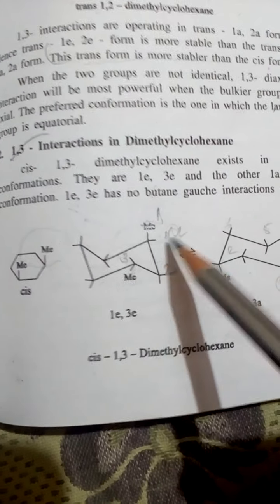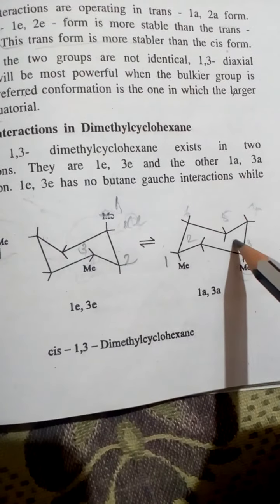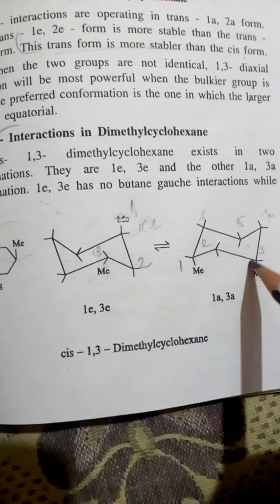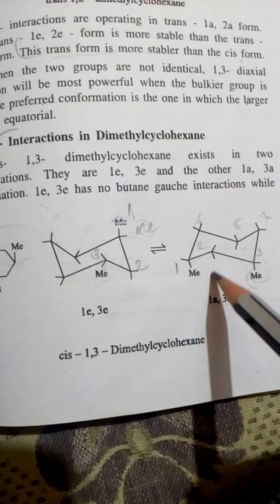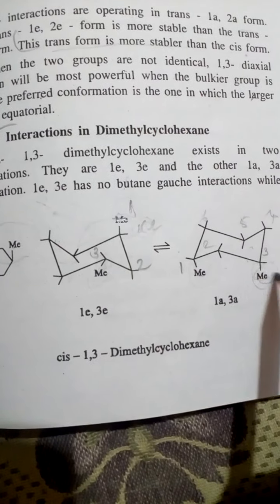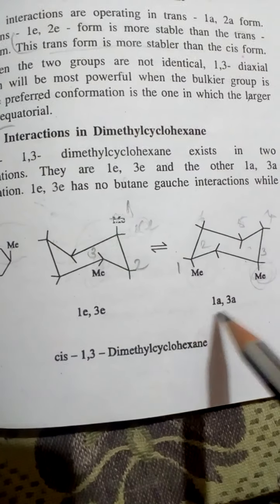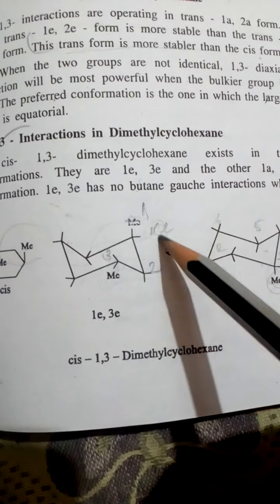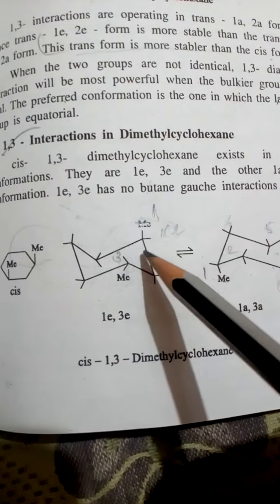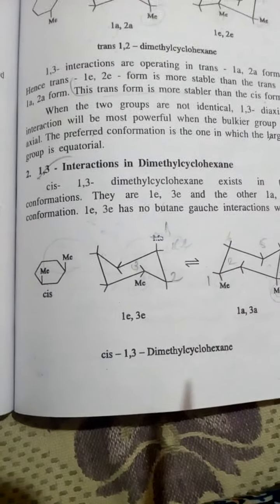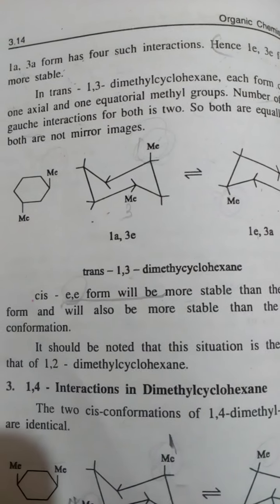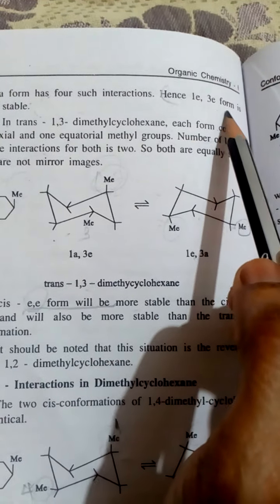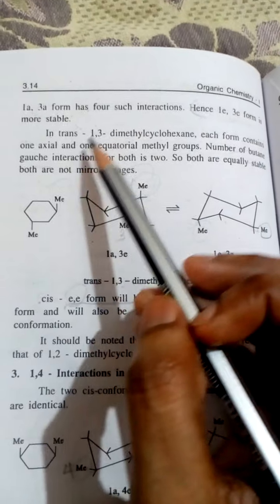Coming out from the trans, here it is a trans, so 1A is axial and 3A is also axial. 1, 2, 3. So 1A is axial and 3A is axial, and there is no butane gauche interaction. There will be no crowded group present here, so there are no butane gauche interactions. Hence 1E, 3E, the equatorial, is more stable compared to that of axial.